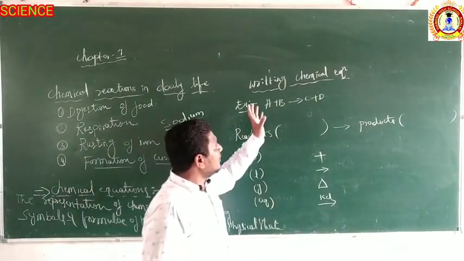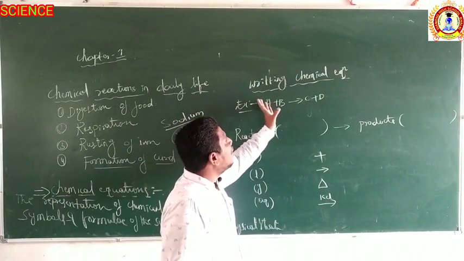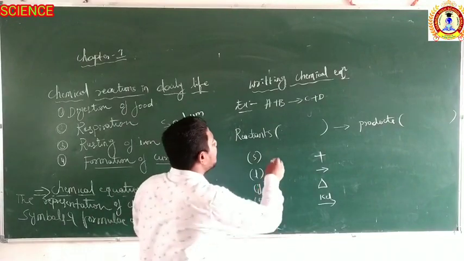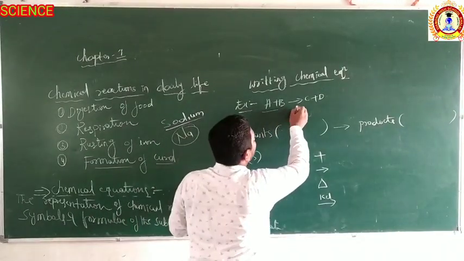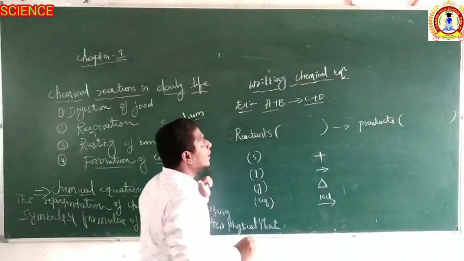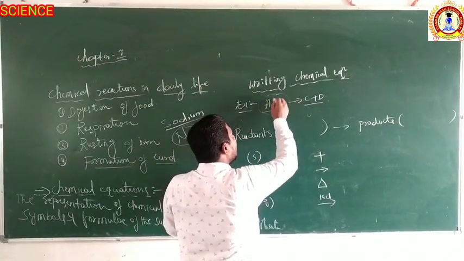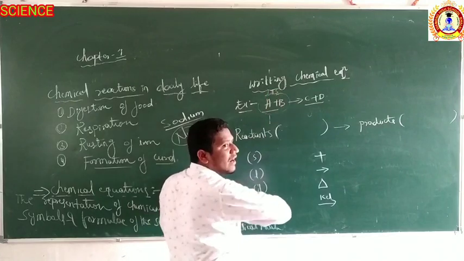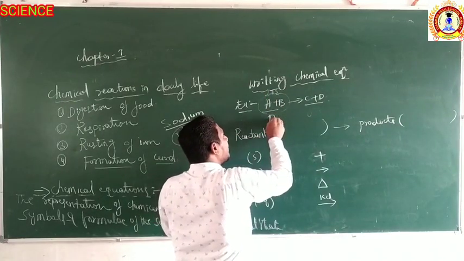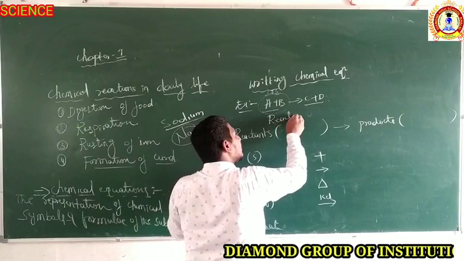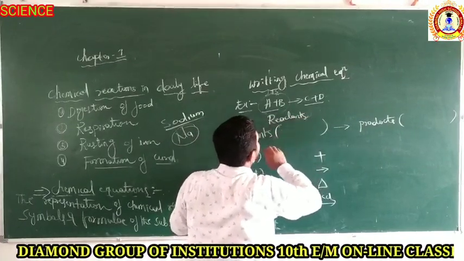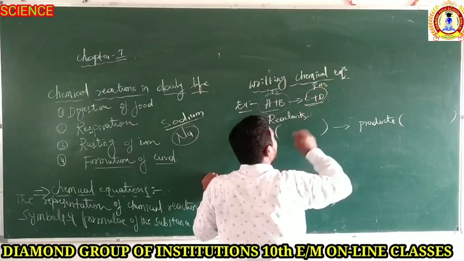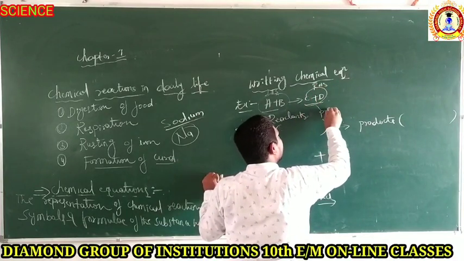Then, what are the methods of writing chemical equations? I will take one example: A plus B gives C plus D. A plus B are presented at the left hand side. The substances on the left hand side are known as the reactants, and the substances on the right hand side are known as the products.